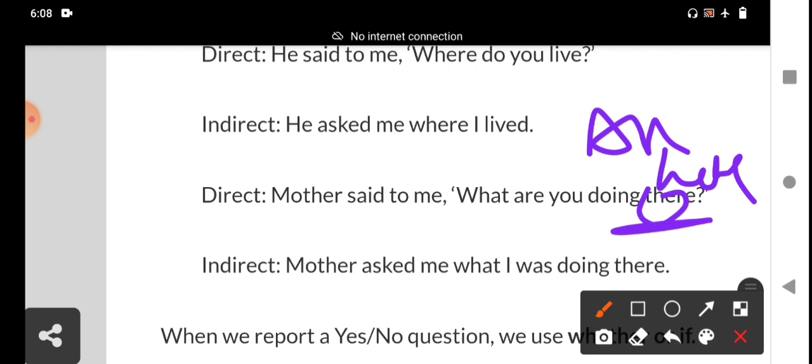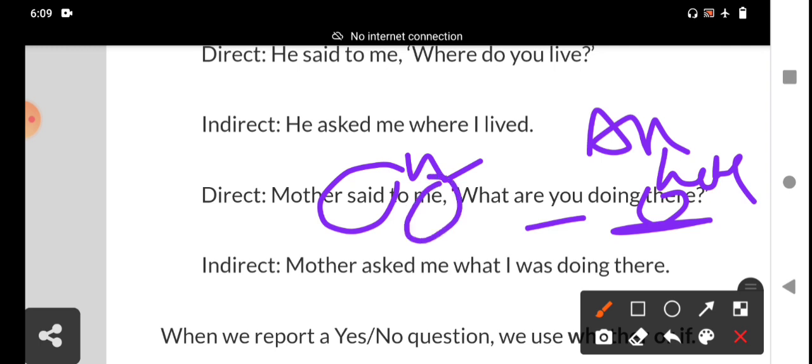The mother asked me. The reporting verb changes into V2, then the sentence is changed according to our rules. Mother asked me what. Second person changes into the objective pronoun, me, and in the subjective pronoun, I. My mother asked me what I was doing there. Here changes into there. These are examples of direct speech to indirect speech, my dear students. WH questions must be changed into a statement in reported speech.